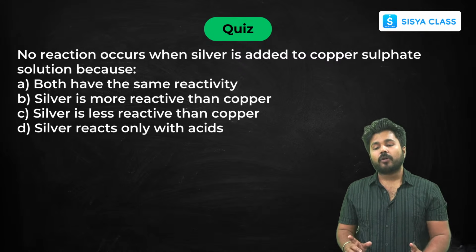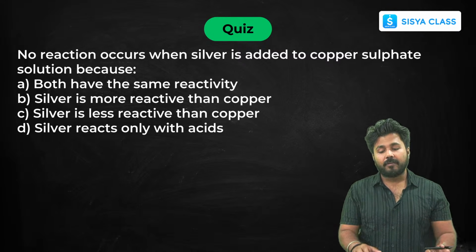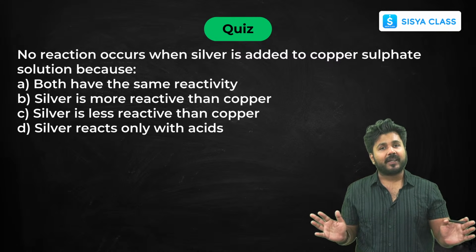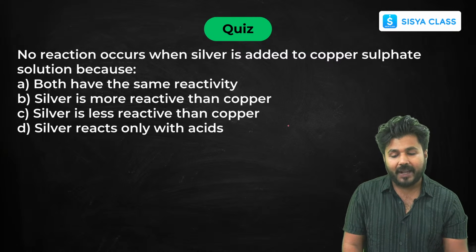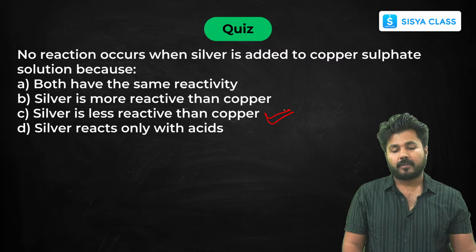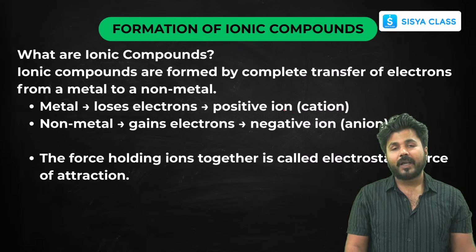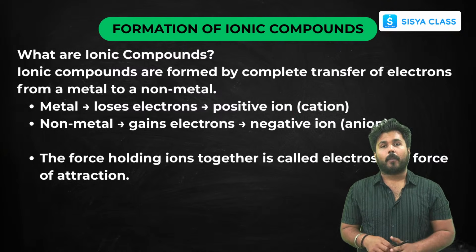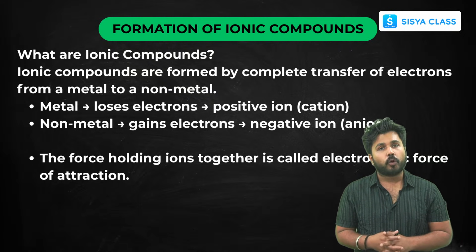Now no reaction occurs when silver is added. Mostly silver and gold show no reaction whenever added to anything. Why? Because they are the least reactive metals. So this was all about your physical and chemical properties. Now we are left with two topics.